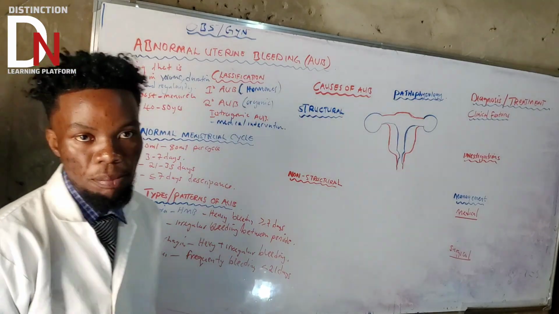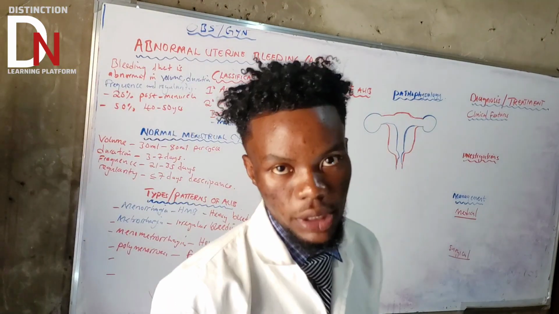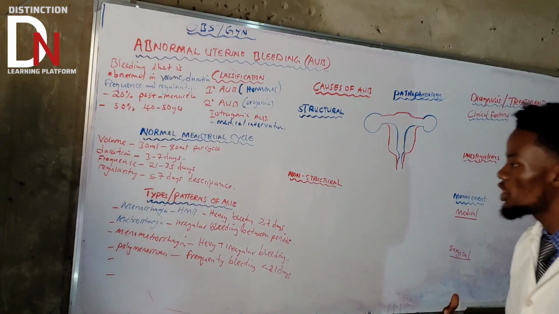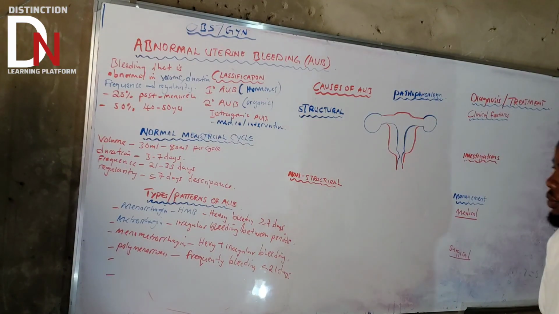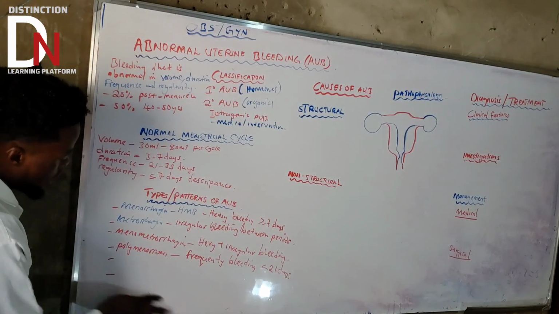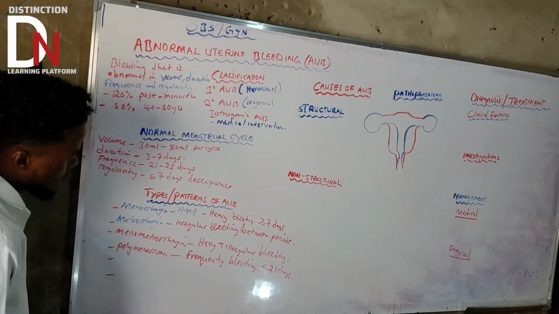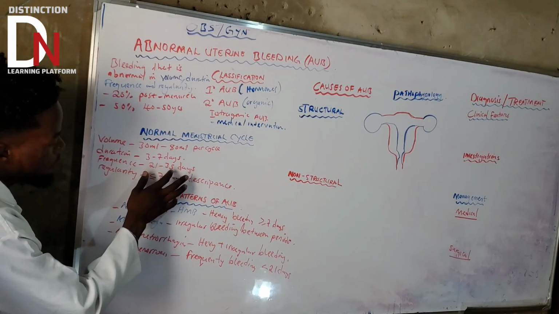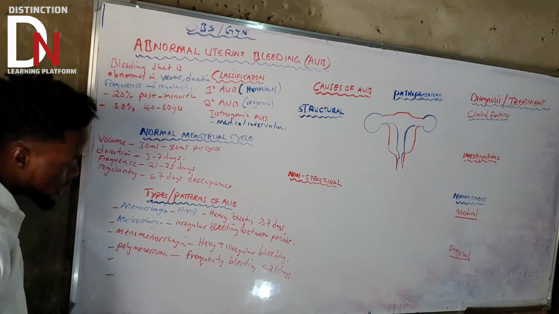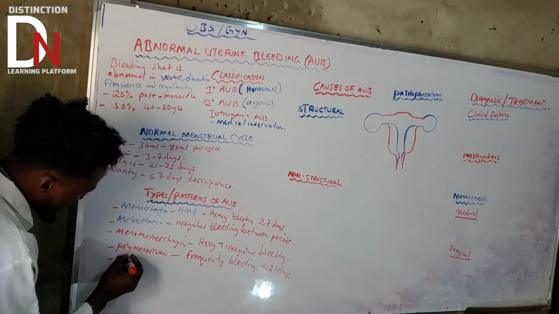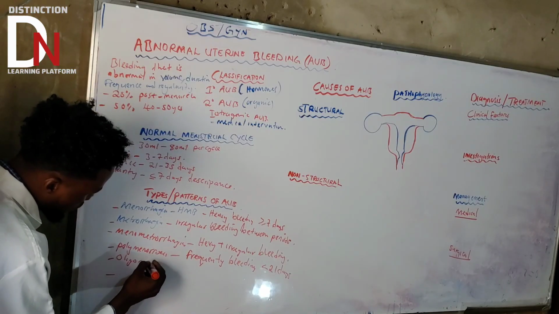What do we call that? We call it epipolymenorrhea. That's basically the combination of polymenorrhea and menorrhagia. Basically, that's not even necessary. Now, what else apart from less than 21 days? There's also another one that can be greater than 35 days. What is that? Oligomenorrhea. We call it oligomenorrhea.